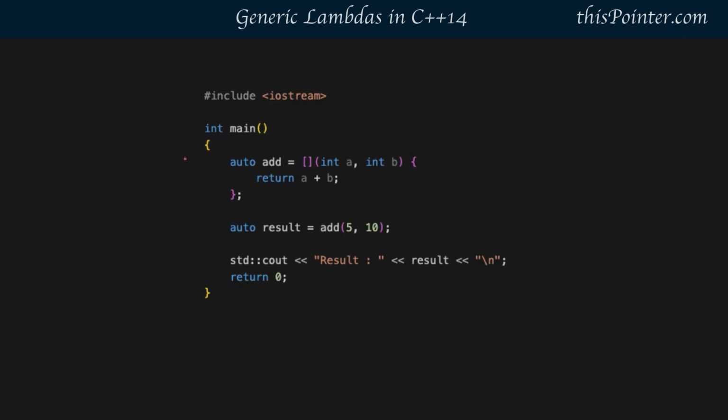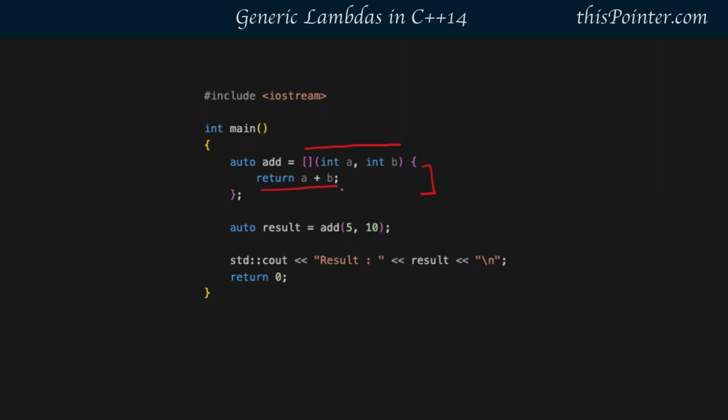Hi guys, in this video we will discuss generic lambdas in C++14. Lambdas were introduced in C++11. It is also known as an anonymous function because it does not have any name. It accepts parameters and returns a value. It has a function body but it does not have a name. These are generally defined inline when we don't need a reusable function.